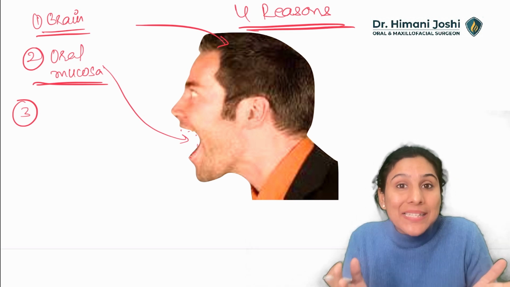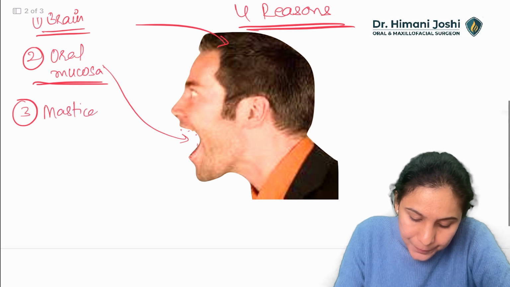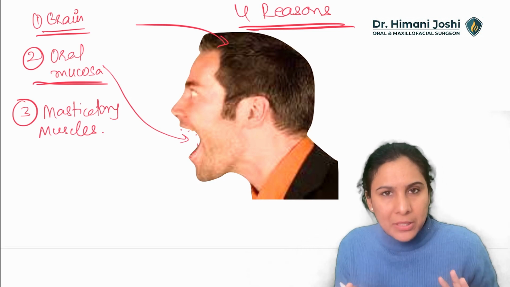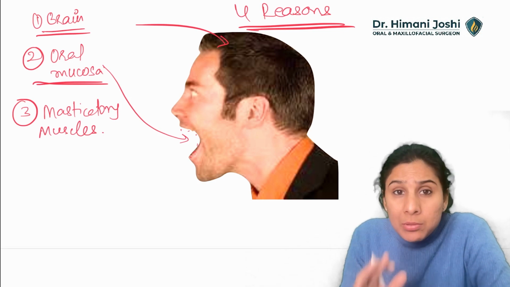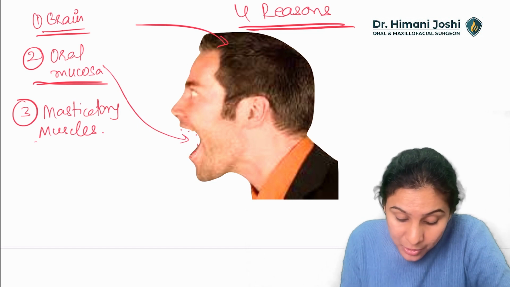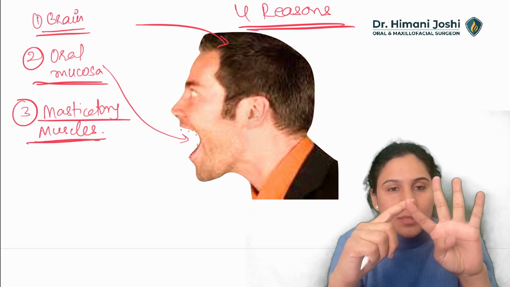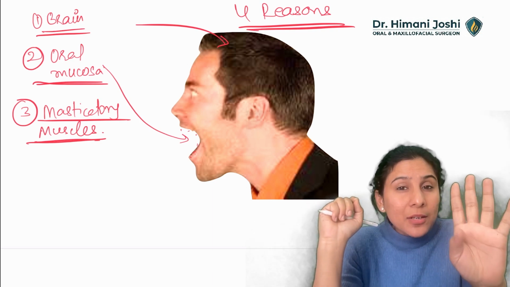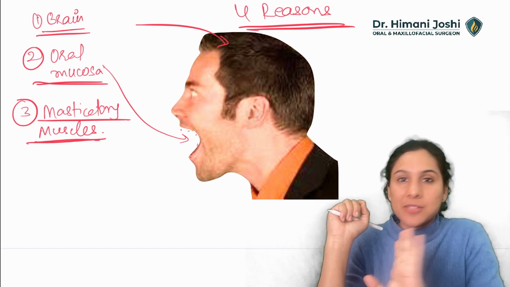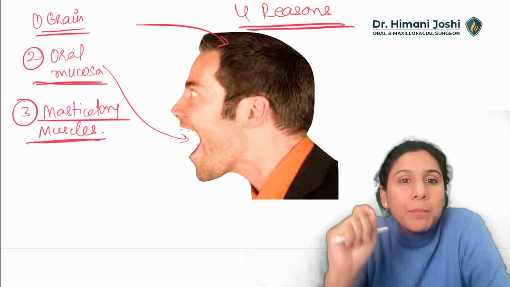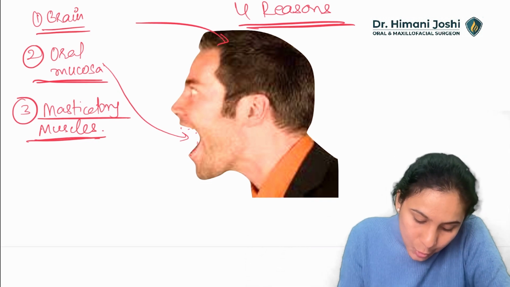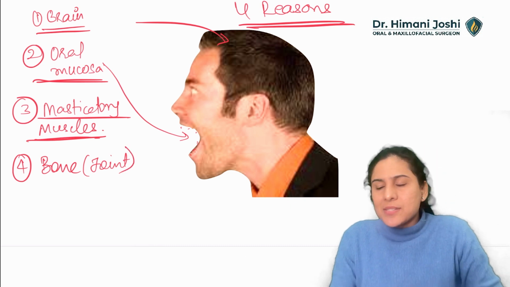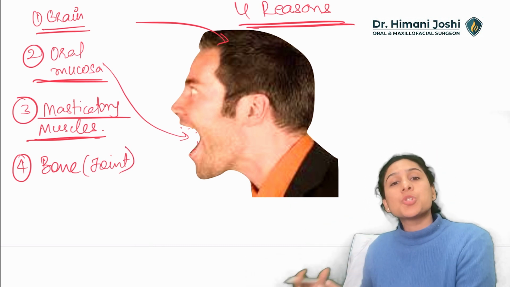The muscles of mastication, right? So masticatory muscles. Not all the facial muscles, not the muscles of facial expression. Only the muscles of mastication. What are the muscles of mastication? We all know 4 muscles: masseter, medial pterygoid, lateral pterygoid and temporalis. Any problems in one or more of these muscles, you will have a trismus. So that is the third anatomical reason for having trismus. And the fourth reason is bone. Bone including the joint. It can be a simple bone fracture or it can be the joint ankylosis.